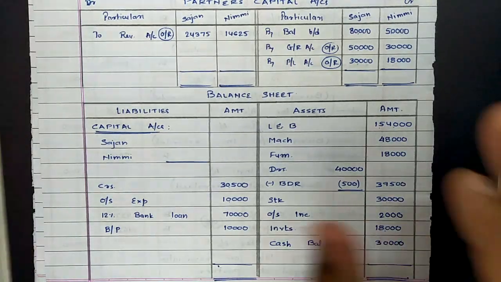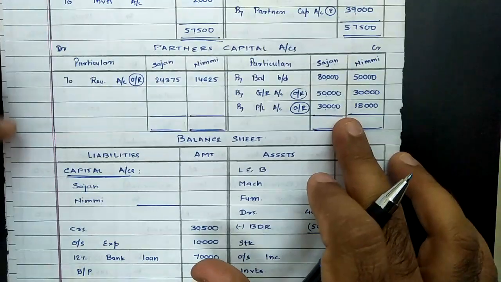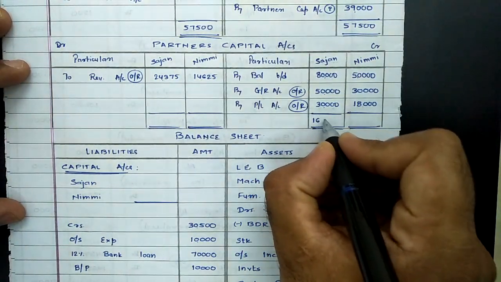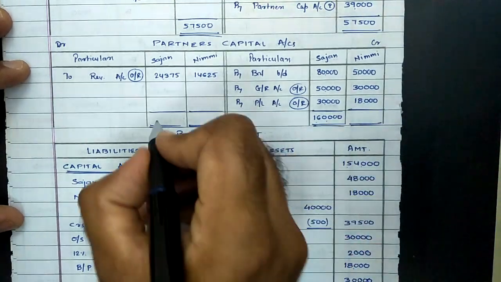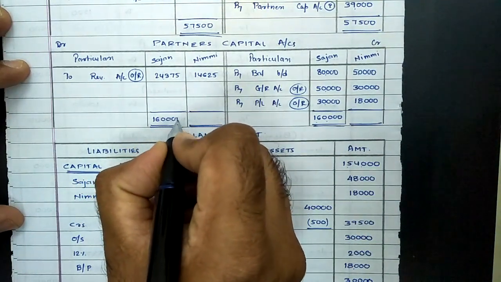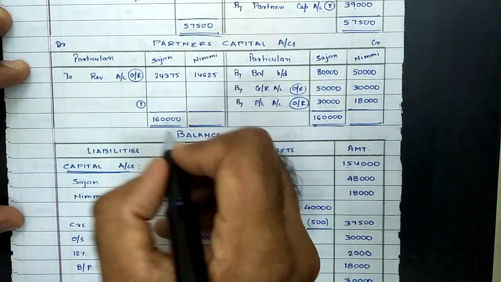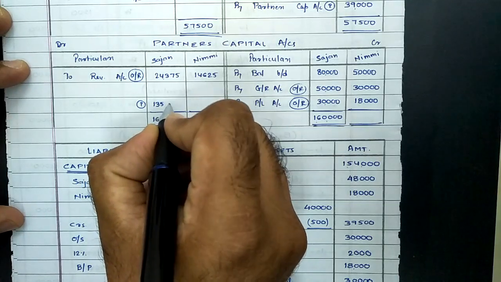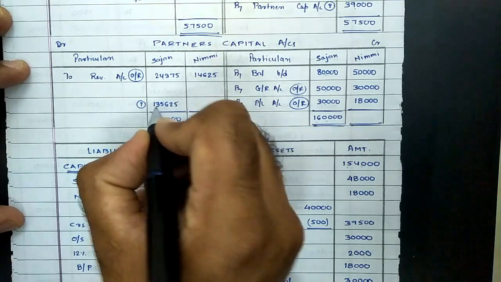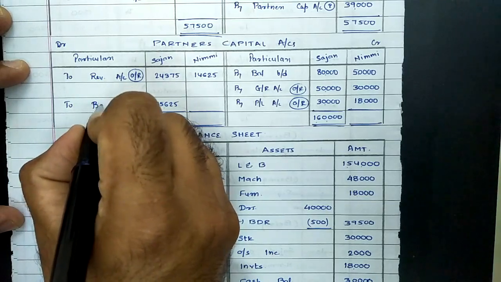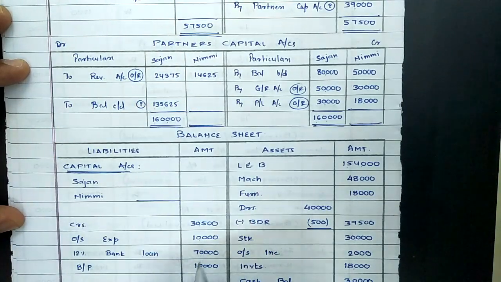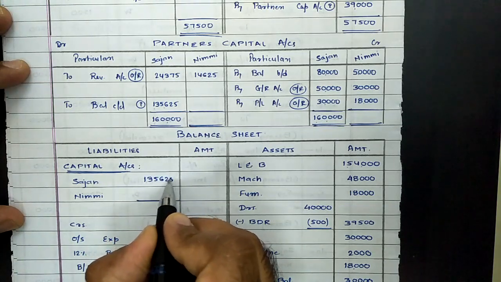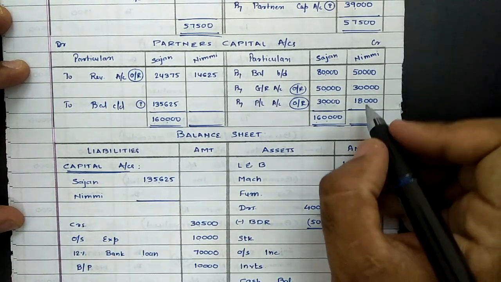Finally, we need to close partners capital account. Sajjan and Nimmi, under both the cases total of credit is exceeding debit. So first note down the total of credit side. For Sajjan it comes to 1,60,000. Same value on debit side, 1,60,000, and difference on debit side, 160 minus 24,375, 135,625. That would be the balance to be carried down to balance sheet. So Sajjan's capital balance comes to 1,35,625.